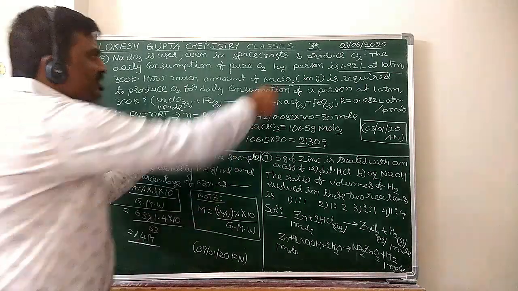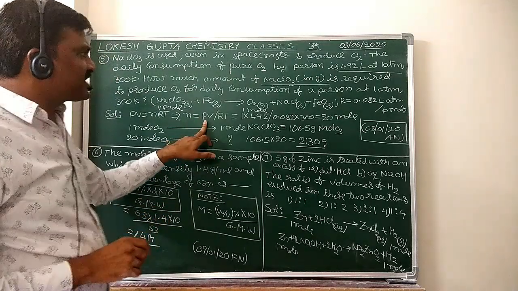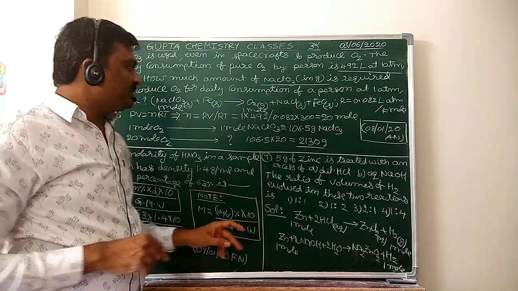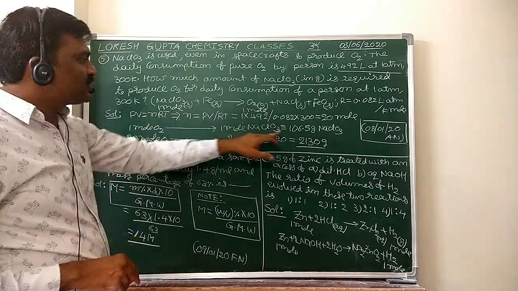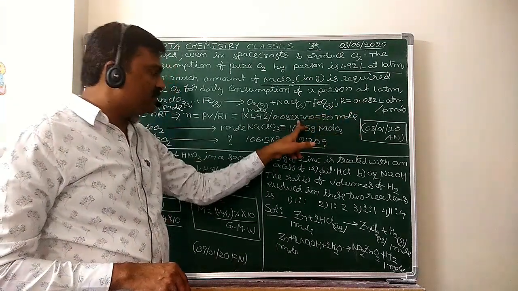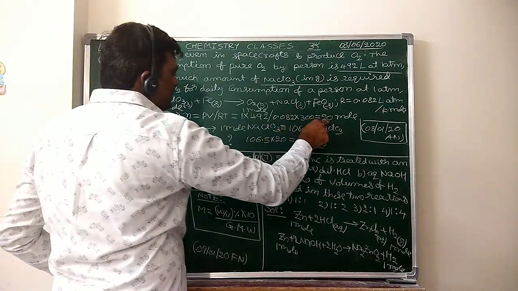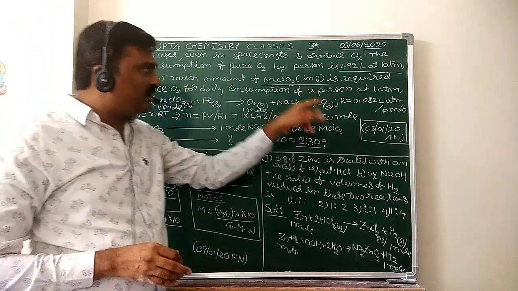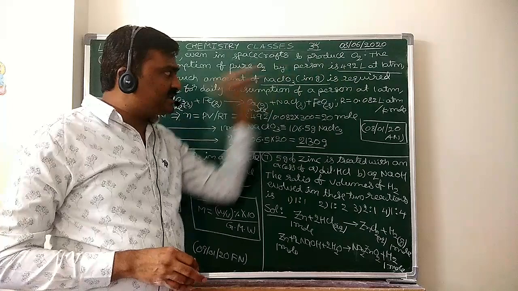For this much volume of oxygen, number of moles equals pressure 1 atmosphere into volume 492 liters, by R value 0.082, they gave that value, into temperature 300 Kelvin. If you simplify that, you will get 20 moles. So that person per 1 day wants 492 liters of oxygen gas at these conditions.